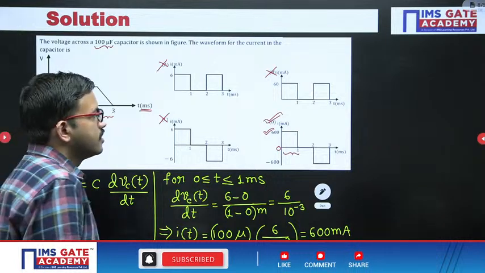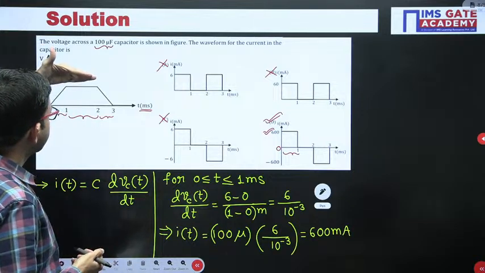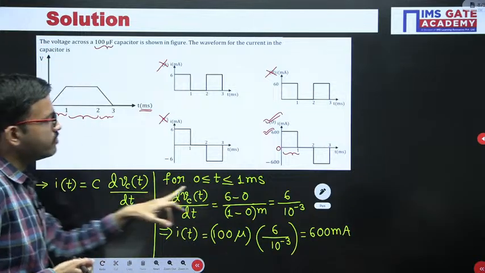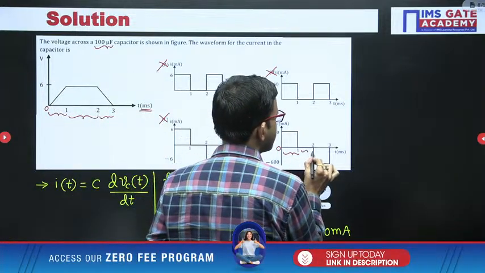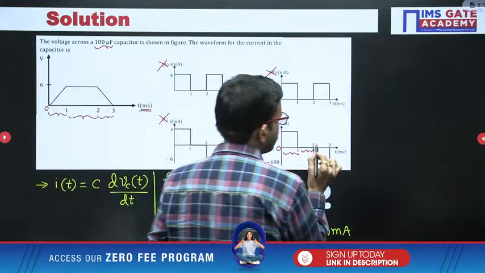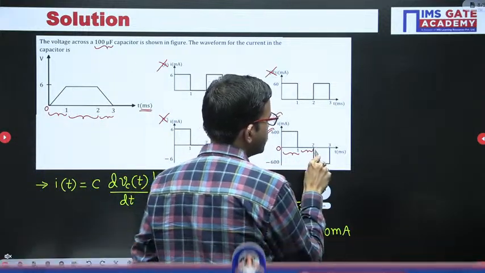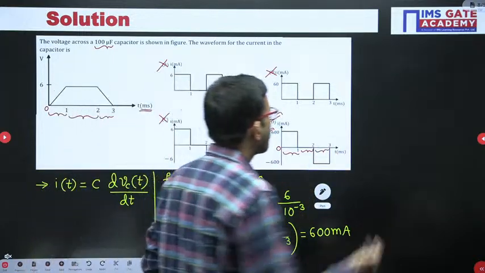Okay. Next, in the interval 1 to 2, here you are having 6. Since it is a constant, derivative of constant will be what? 0. Yes, definitely here it is satisfying in this particular interval. Next, in the interval 2 to 3, just for verification, we are continuing further, whether we are really getting or not.